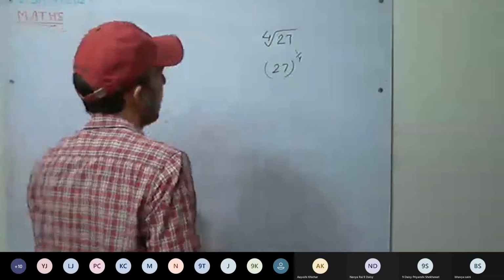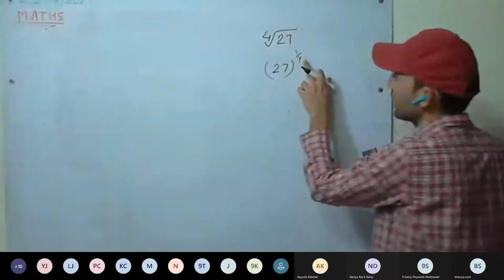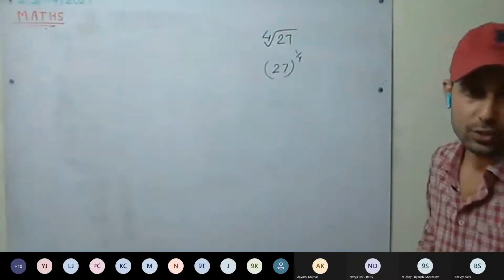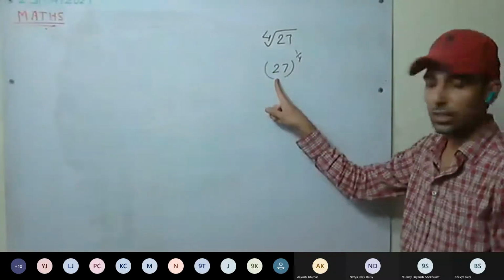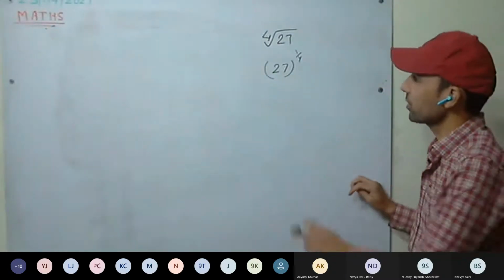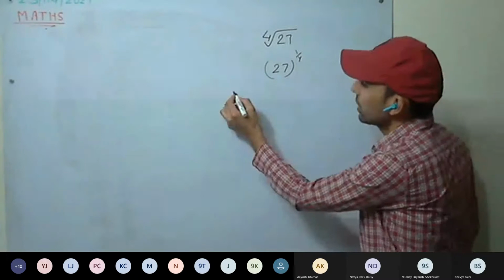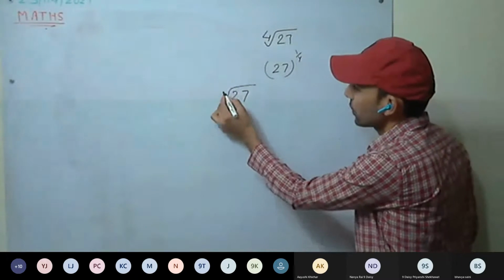So the first condition is satisfied. 4 is a positive integer. Therefore, the first condition is satisfied. Now check the second one. How to check the second one? Fourth root of 27.